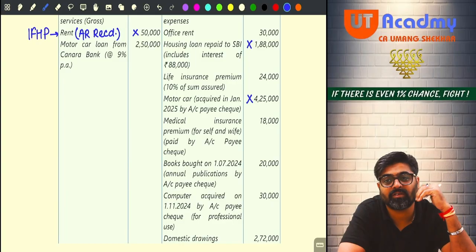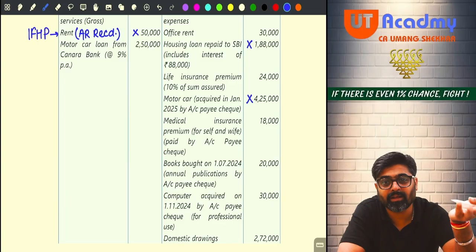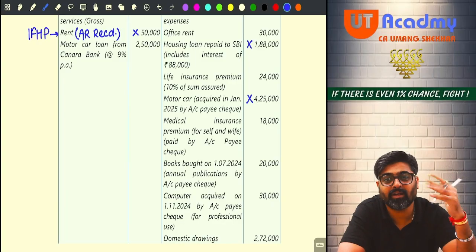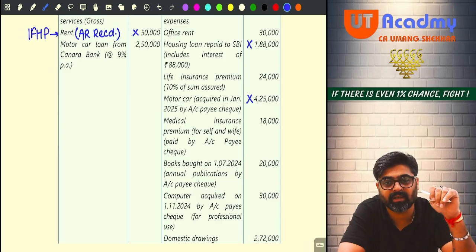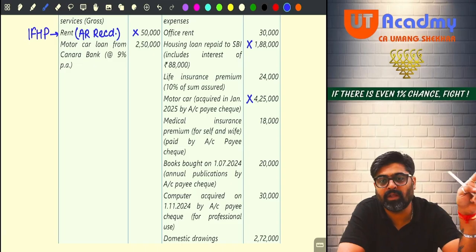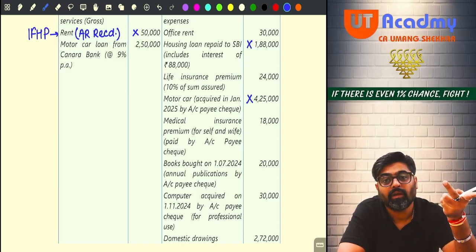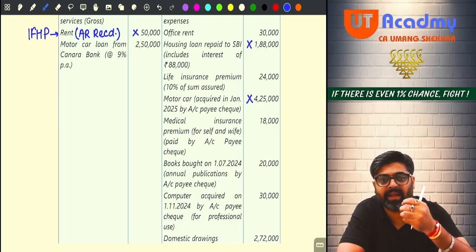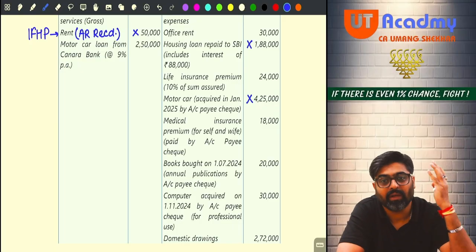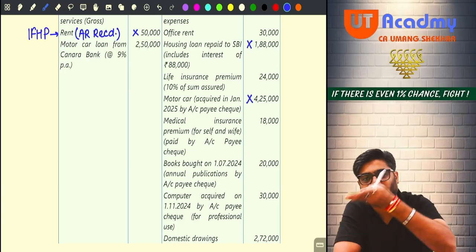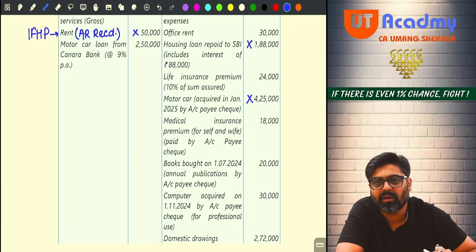But sir, no block is there. Then create a block. Create a new block of plant and machinery, a motor car. In that block, what will be the opening WDV? Opening WDV will be nil. Will there be any addition? Yes, there will be an addition of 4,25,000. That is the reason why the block is being created.